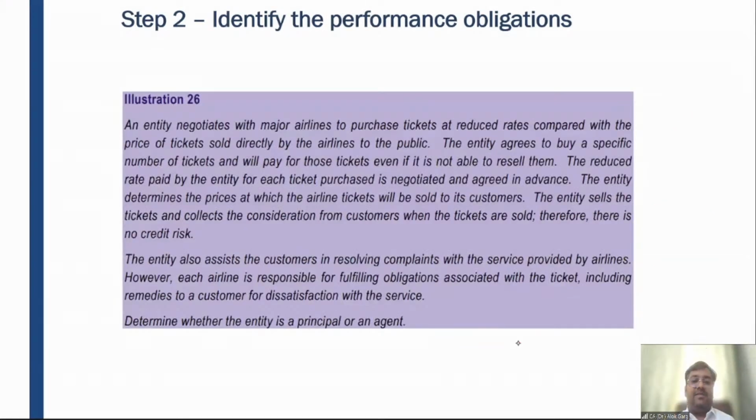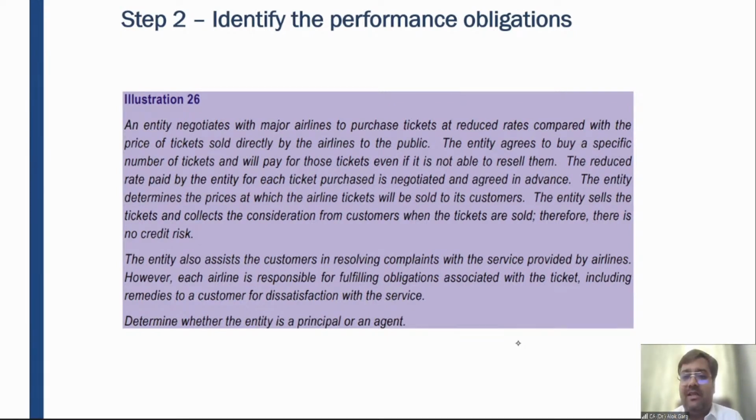So friends, let's discuss this illustration number 26, and then we will conclude this session. An entity negotiates with major airlines to purchase tickets at reduced rates compared with the price of tickets sold directly by the airlines to the public. So there is an entity, and the entity negotiates with the airline companies to purchase tickets in bulk at reduced rates, right? For example, let's say Ease My Trip. Ease My Trip has contracted with Indigo, and says okay, let me buy 100 tickets from Delhi to Kolkata.